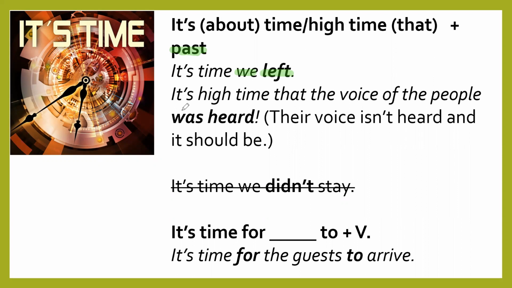Or, for instance, the second variant: "It's high time that the voice of the people was heard." The real situation is that their voice isn't heard and it should be. Usually it's not used with negative, any variants with negative, and you can use "it's time for somebody to do something." If we have "for somebody," pay attention, we use only infinitive with "to." "It's time for the guests to arrive." One more variant about unreal past.